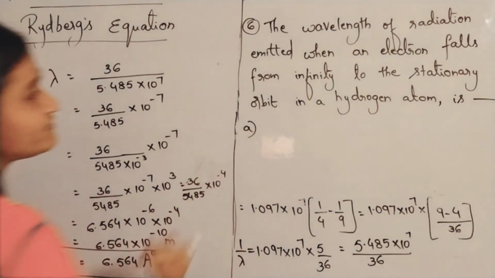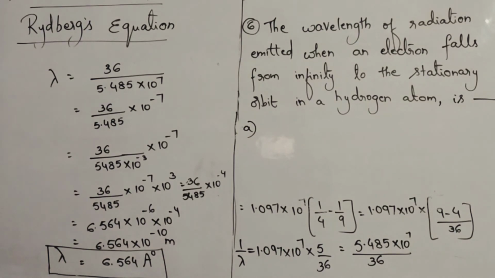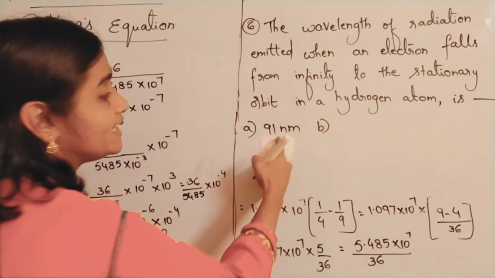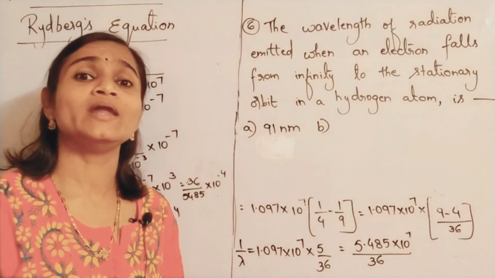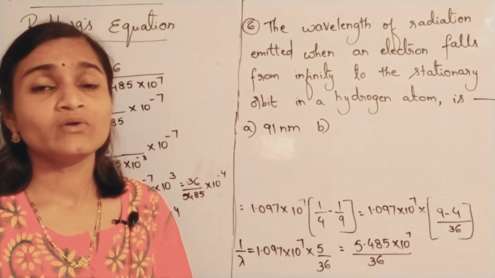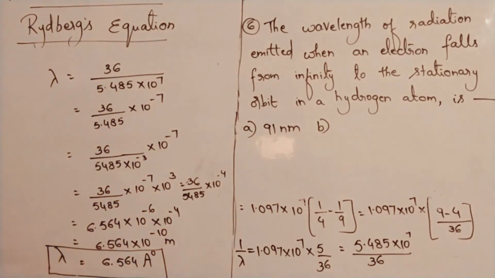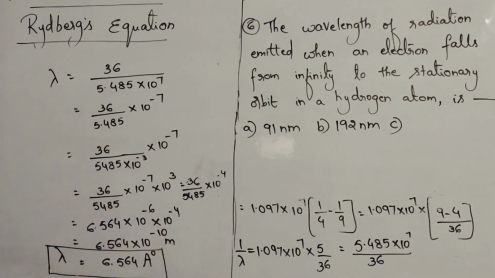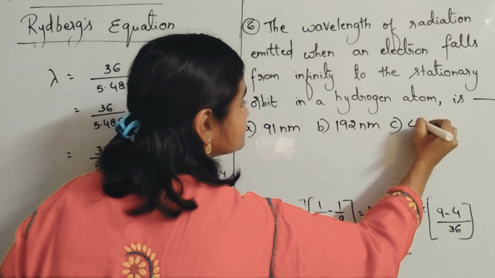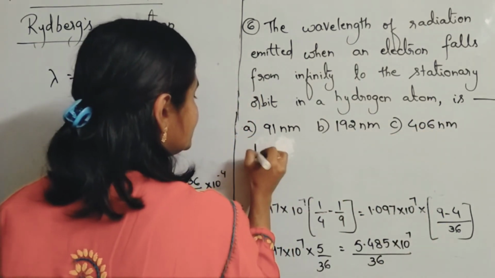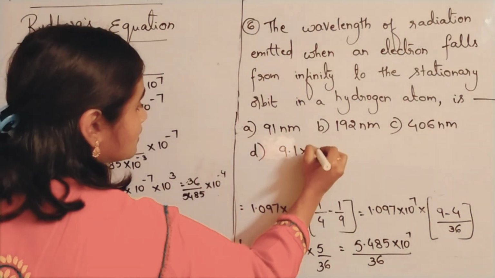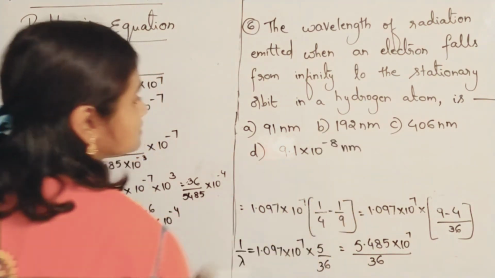Okay, what are the options given to you? Here options are also given. Option A, 91 nanometers. Nm means nanometer. And recall that 1 nanometer is 10 to the power of minus 9 meters. Option B, 192 nanometers. Option C, 406 nanometers. And option D, 9.1 into 10 power minus 8 nanometers. This is your question.